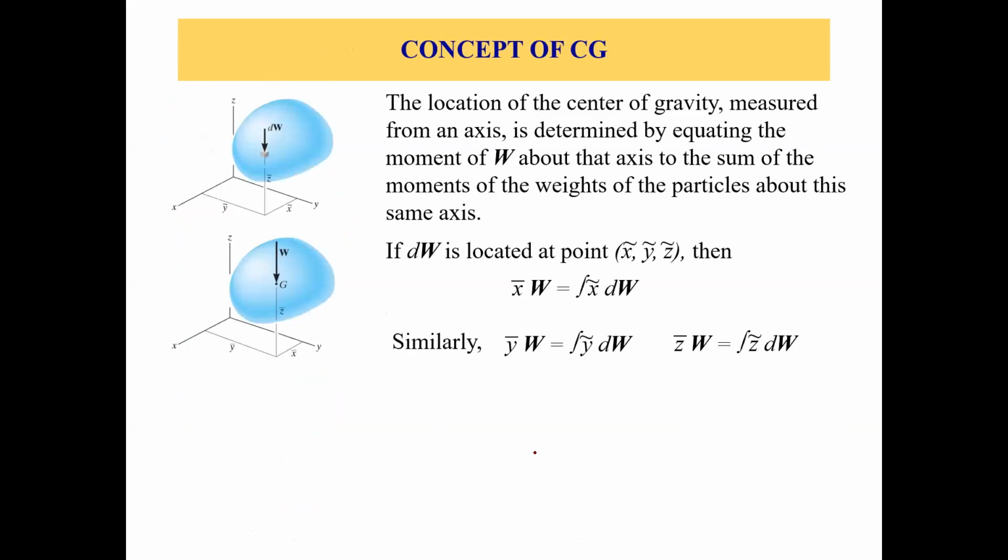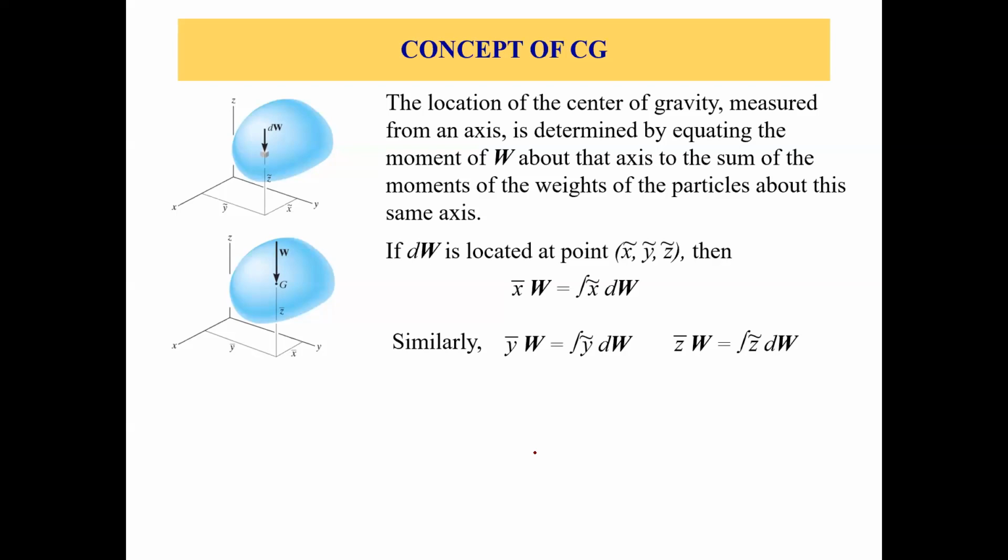Now, how do we find the location of the center of gravity? Let's come back to center of gravity. We just did some introduction about the center of gravity and the centroid. So now let's talk about how to find the center of gravity of an object. The location of the center of gravity measured from an axis is determined by equating the moment of W about that axis to the sum of the moments of weights of the particles about the same axis. Okay, so that makes some sense.